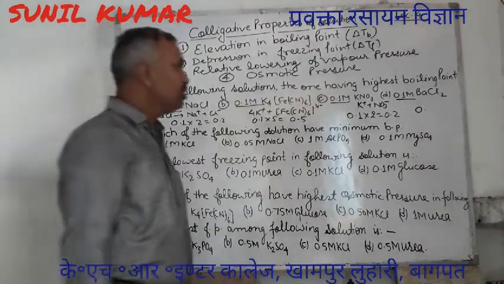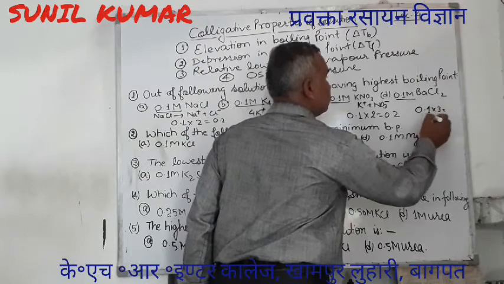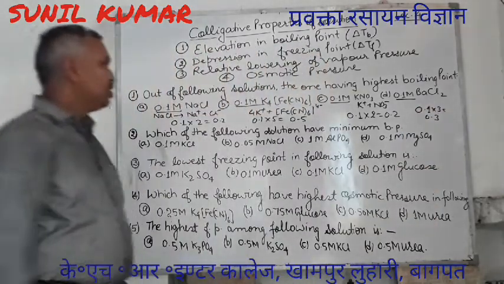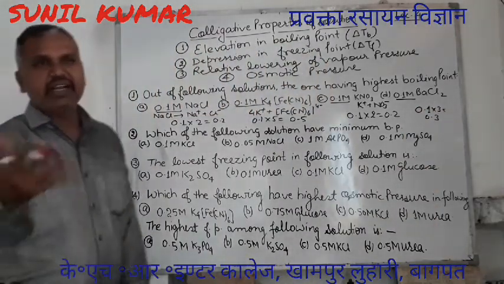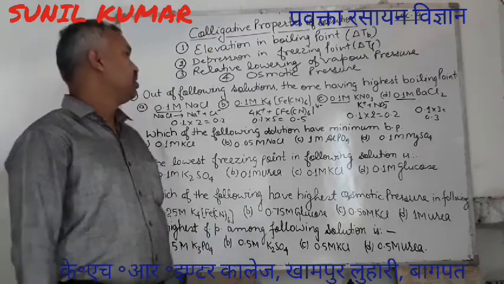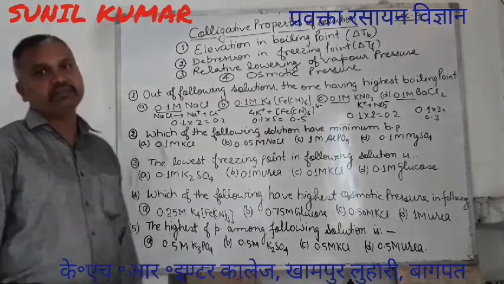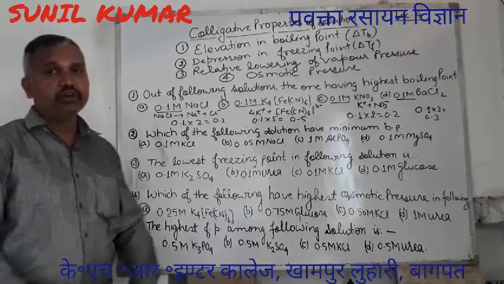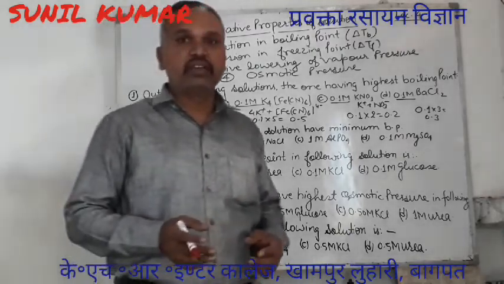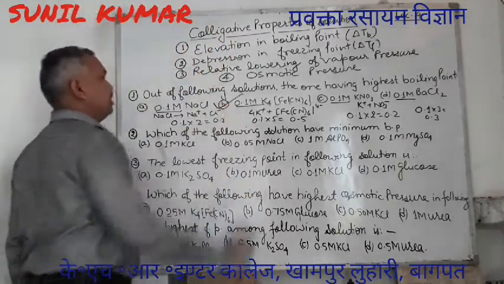So when you multiply it by 3, the effective concentration is 0.3. Now the one in which the number of particles is more, where the concentration is higher, for those cases the boiling point will be the highest. I hope without going into detail of the topic, you can solve the question. You can tell the correct answer. That is E.